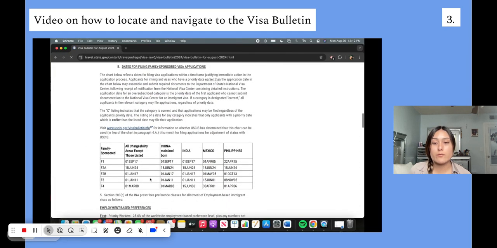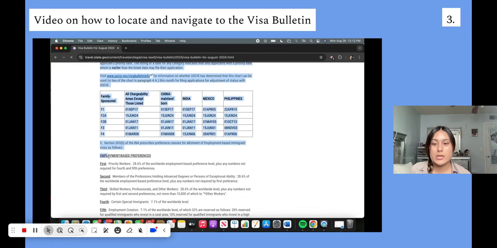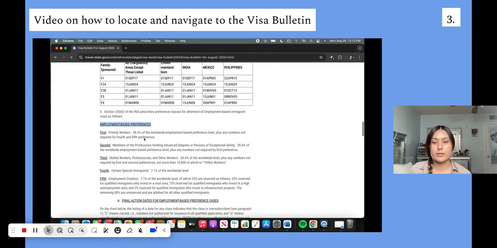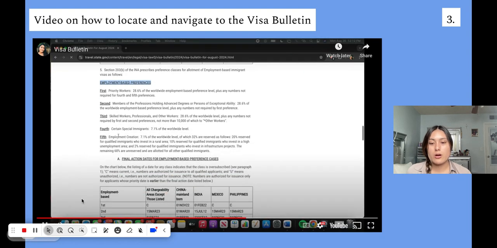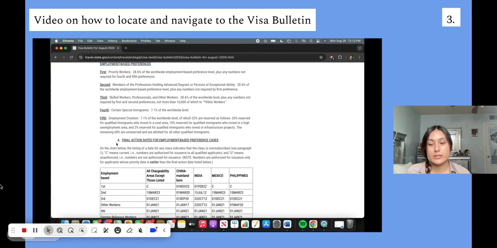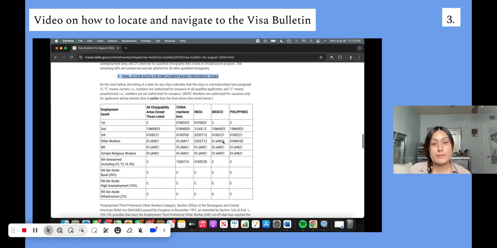There's a whole lot of different information, but we are specifically looking for employment-based preferences. And this is what it looks like. So we're going to find that category specifically right there. And we are going to be looking specifically at chart A. This is what chart A looks like: final action dates for employment-based preferences cases.